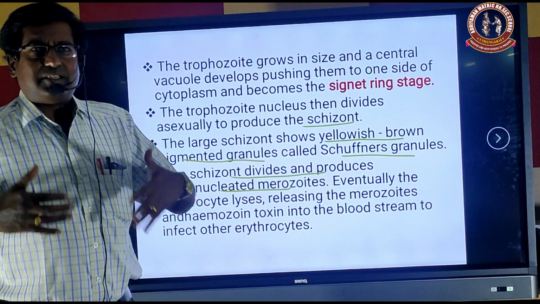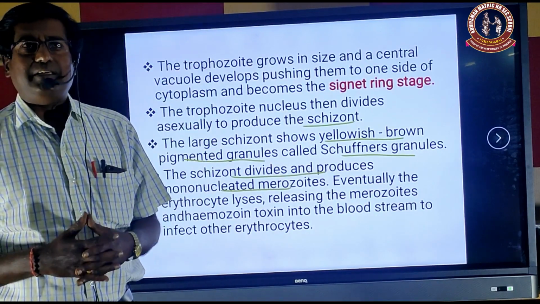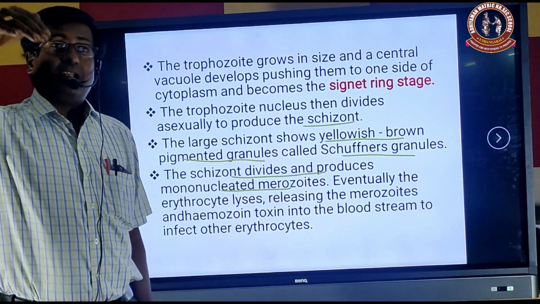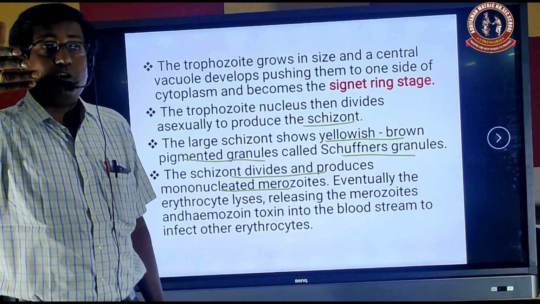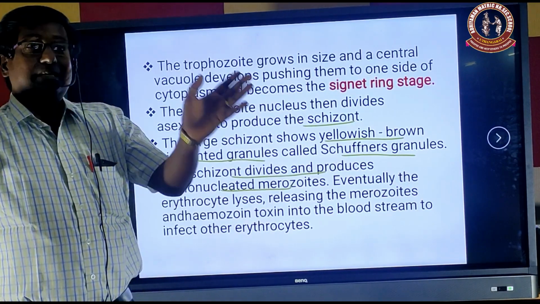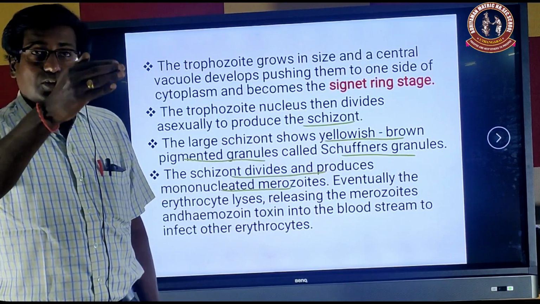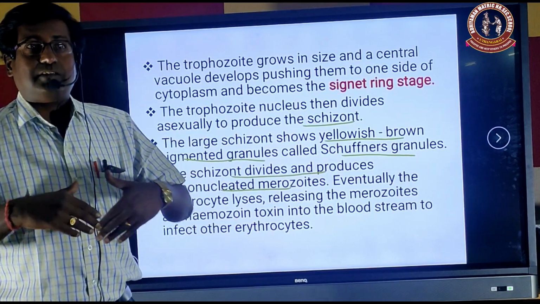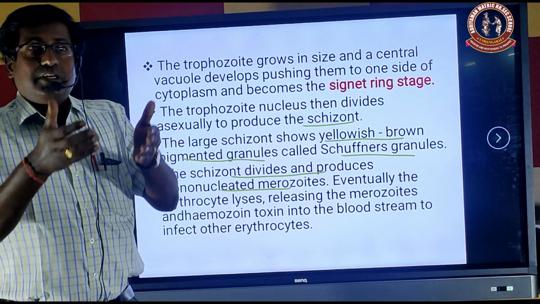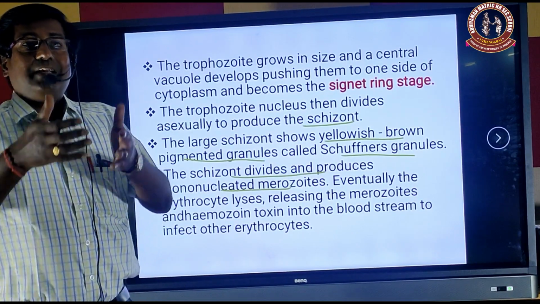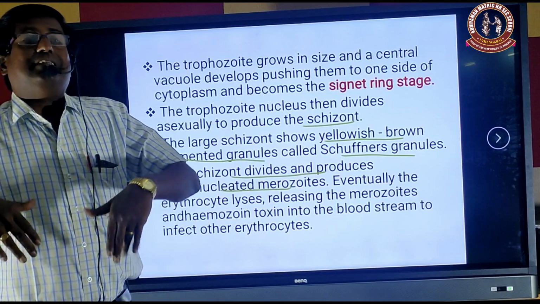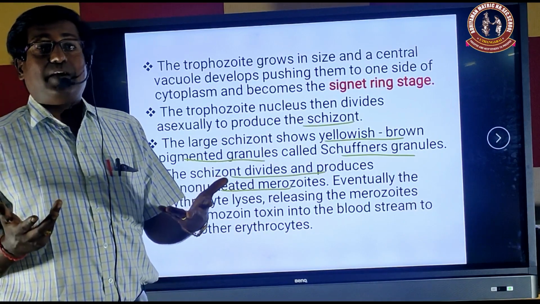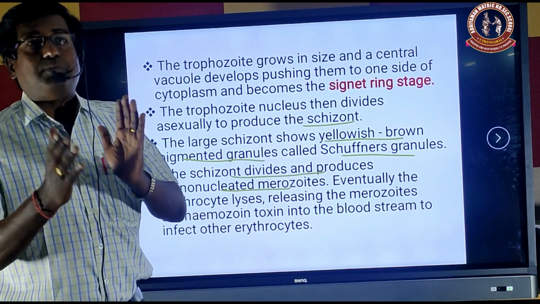These merozoites coming from the RBC attack other RBCs again. Going into the other RBC, the merozoites again undergo multiplication and division. That RBC is also lysed, and merozoites and hemozoin granules are also released from that RBC. So every 36, 48, or 72 hours, the RBCs burst out, the merozoites are liberated, and along with them the hemozoin toxin granules are also liberated. At that time the person has a high fever. It may occur at 36, 48, or 72 hours, depending upon the species of the Plasmodium.